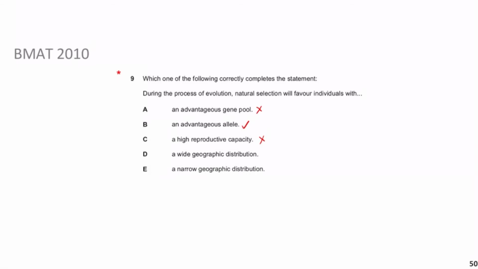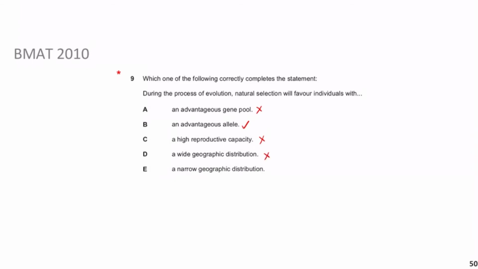And then the next one says natural selection favors individuals with a wide geographic distribution. No, so that's not applicable here, is it? It's going to favor individuals based on their genetic composition, not really based on where they are in the world. Generally, you talk about natural selection within a community, not between this part of the world and that part of the world. You're talking about it more at a population or community level within the same area. So this one can't be it.